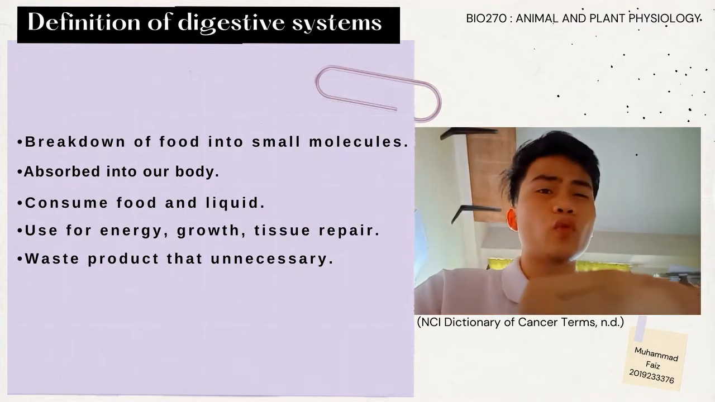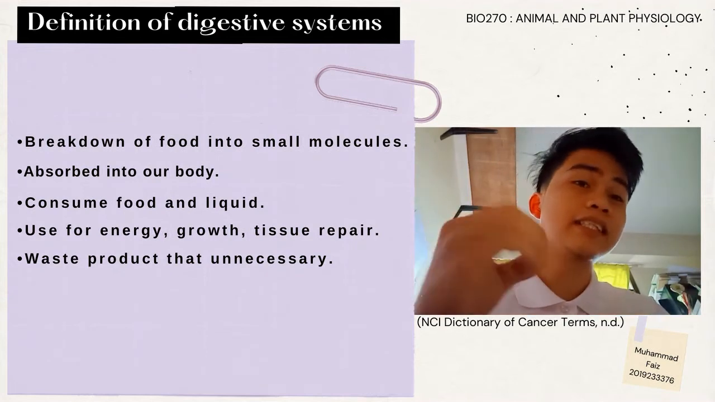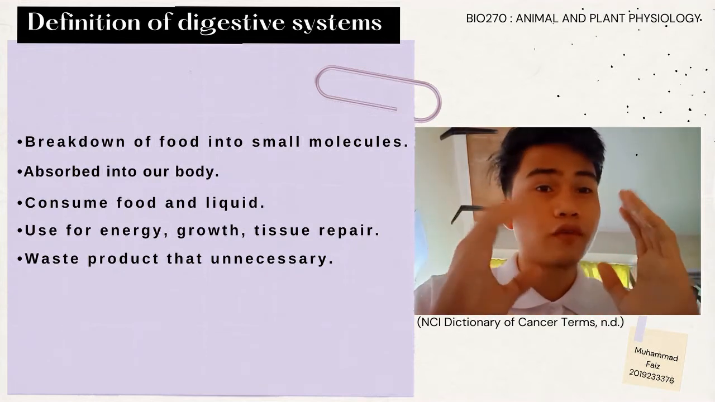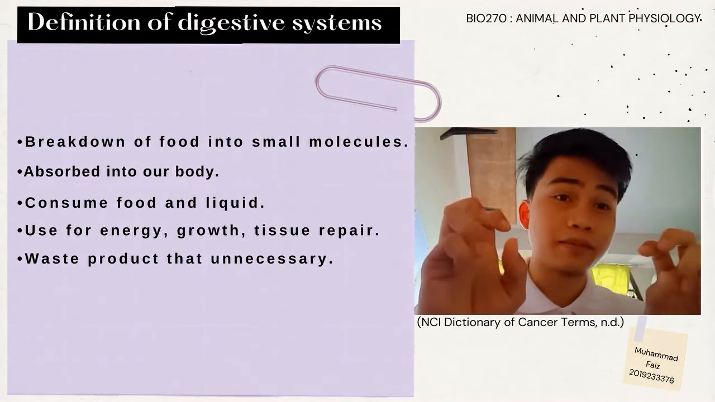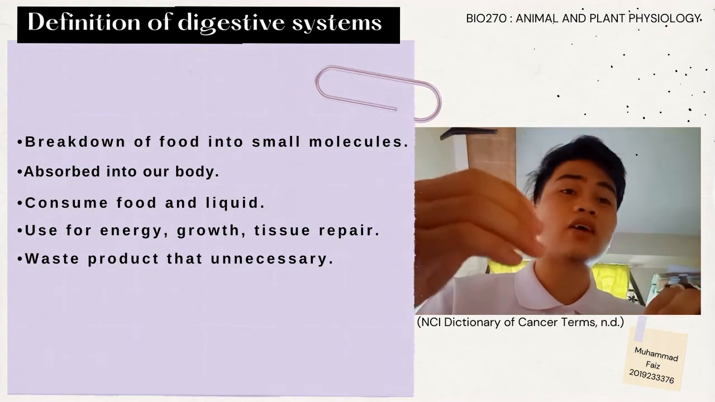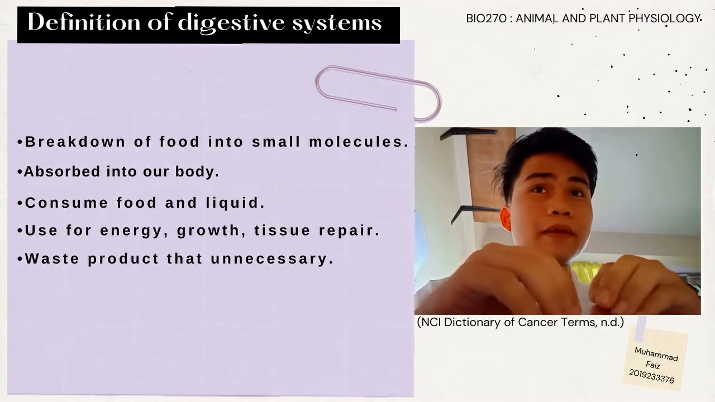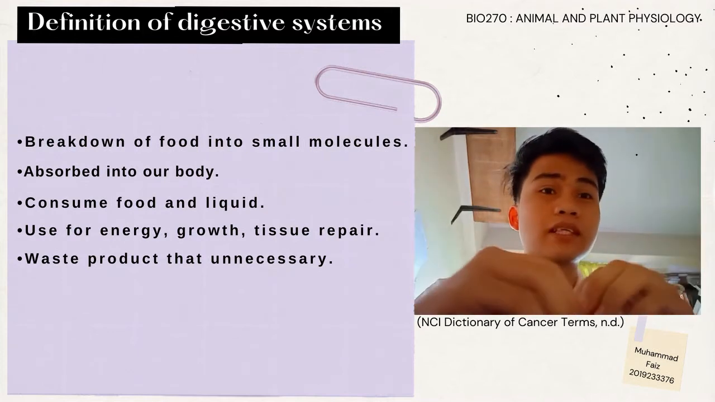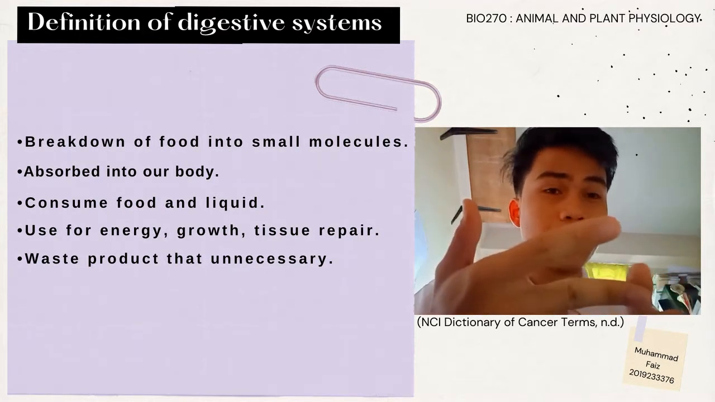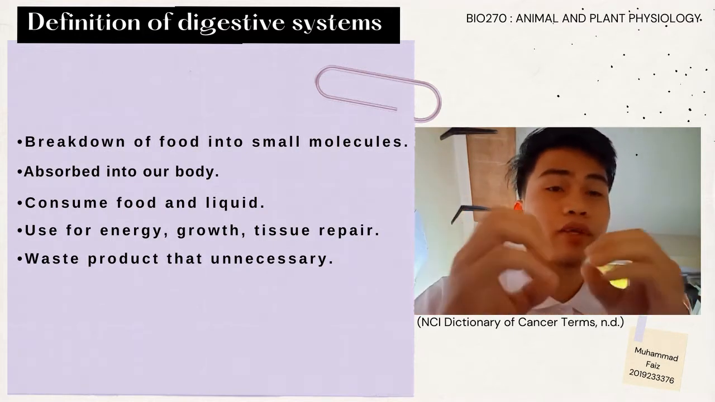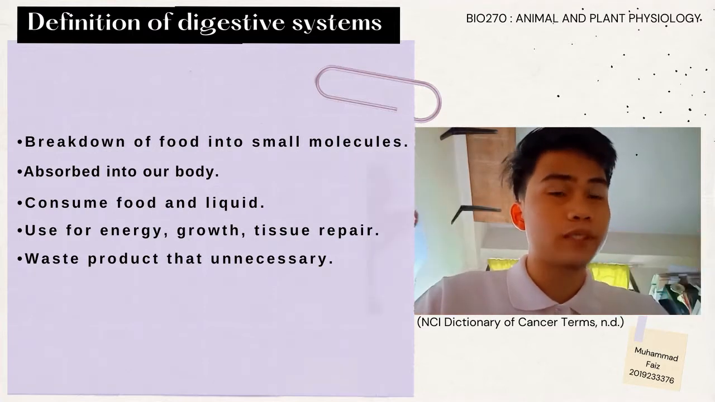First of all, we need to know what the digestive system is. To put it in a simple definition, the digestive system is the breakdown of food into small molecules that are absorbed into our body. In other terms, the digestive system is the organ that takes in food and liquid and breaks them down into substances that the body can use for energy, growth and tissue repair. It also wastes the products that the body cannot use, which leave the body through bowel movement.